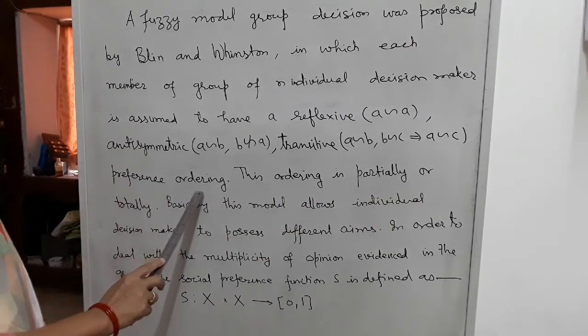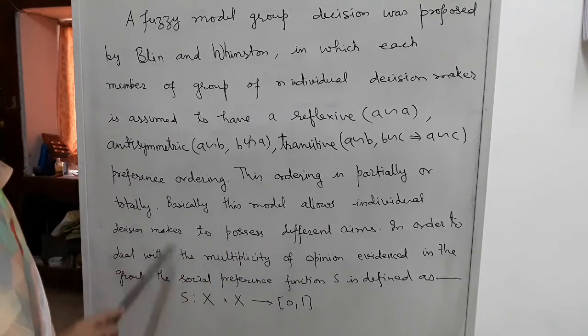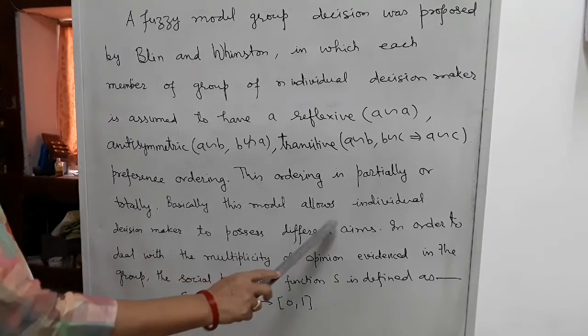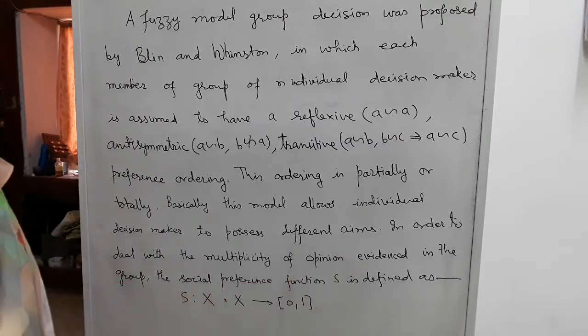This is a preference ordering, partial or total. Basically, this model allows individual decision makers to possess different aims.